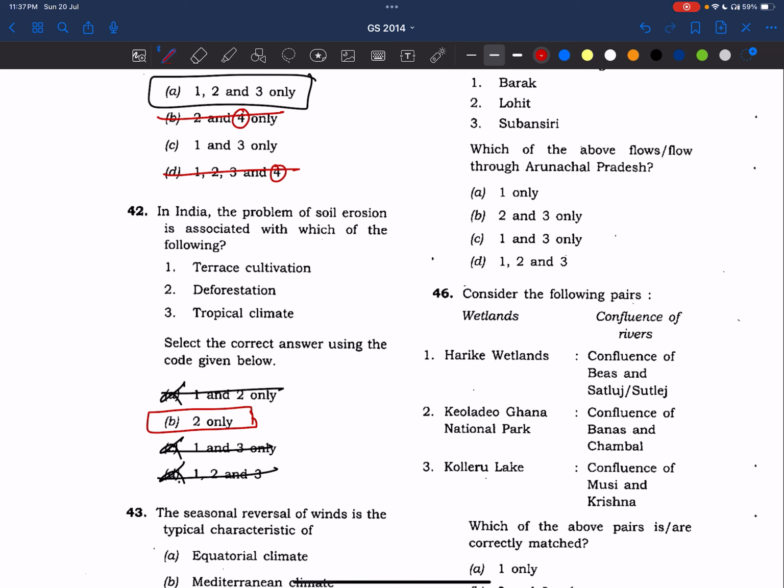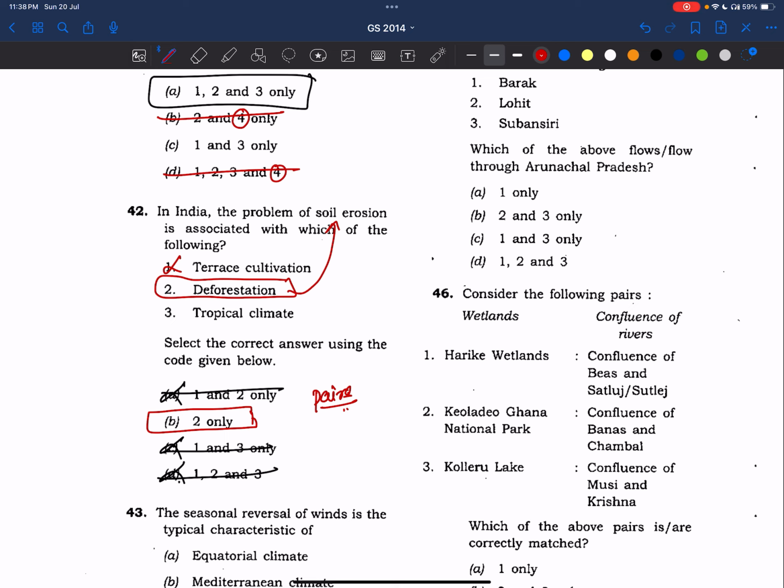But somehow the elimination has reduced now because UPSC is asking pairs questions, right? In this way, elimination to some extent is reduced, but still UPSC has asked such questions in 2024 and 2025 as well. So elimination does work when you have sufficient basic knowledge, right? See here, terrace cultivation is not there. Deforestation, yes, this is the main reason of soil erosion, where trees first used to stop the soil runoff. Now, because there are no trees to create a hurdle in the process of soil erosion, soil is getting eroded.